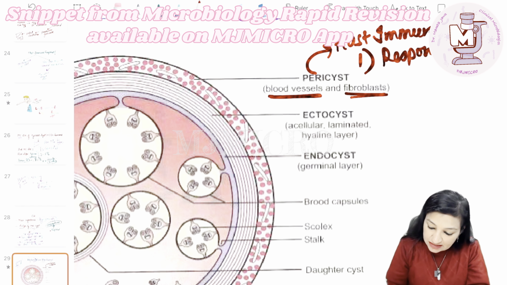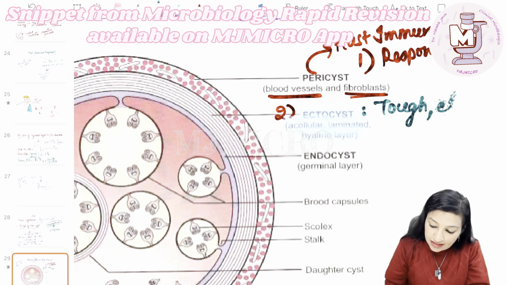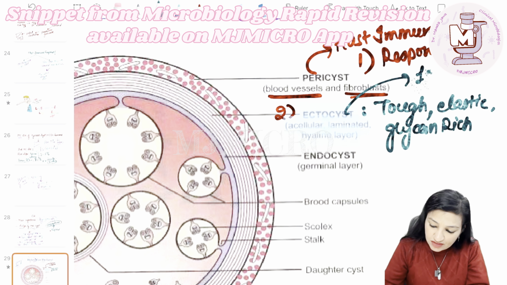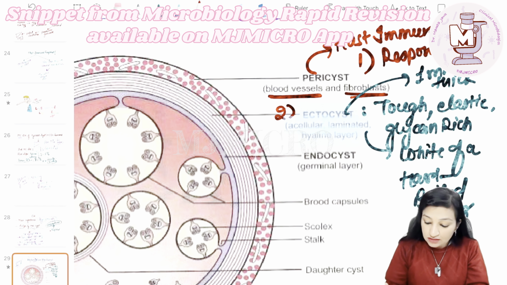Inner to it is present the ectocyst. Now guys, ectocyst is an acellular laminated hyaline layer. It is a tough, elastic, glycan rich layer, and it is roughly 1 millimeter thick, and it resembles the white of a hard boiled egg. Further inner to it, we have got the endocyst, which is also known as the germinal layer.